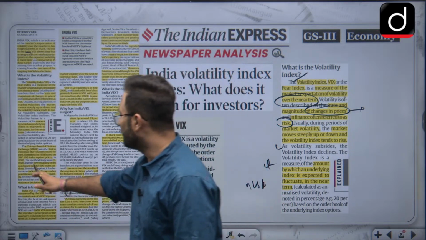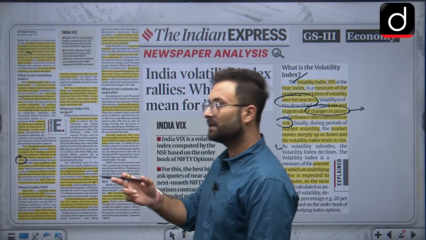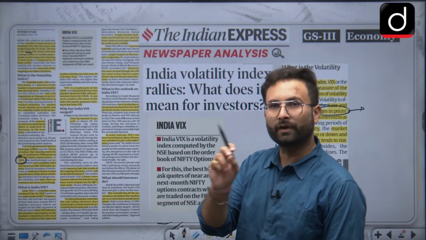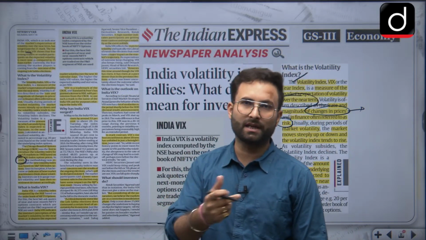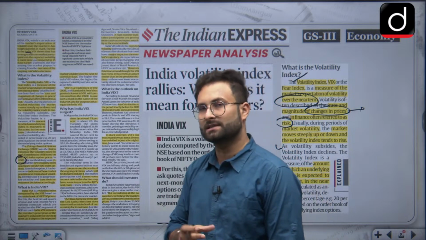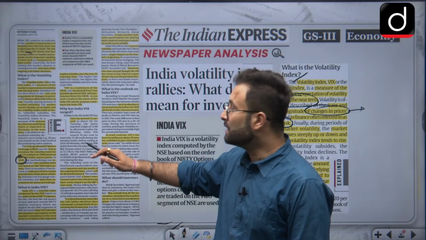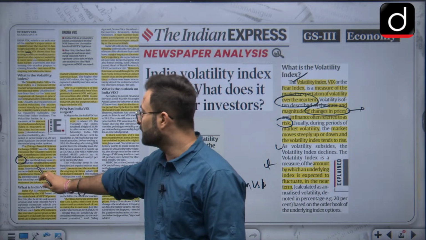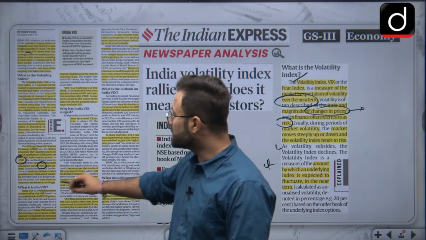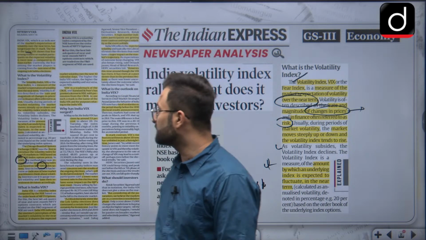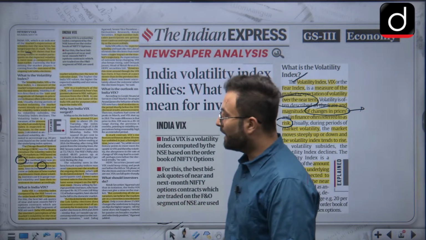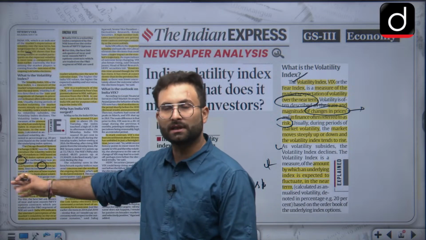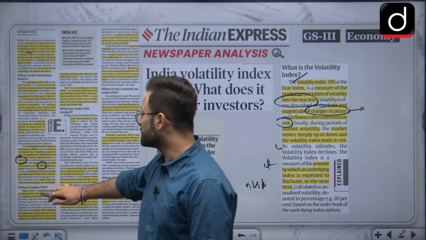In 2003 they revised it and made it a group of S&P 500, basically like Nifty and the Bombay Stock Exchange. There are also a group of companies. So earlier there was 100 and then they increased it to 500. Now this is the indicator of how market practitioners think about the volatility of the market, and based on this we have also devised an index, that is basically VIX.